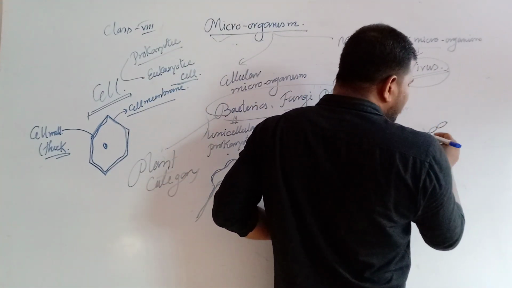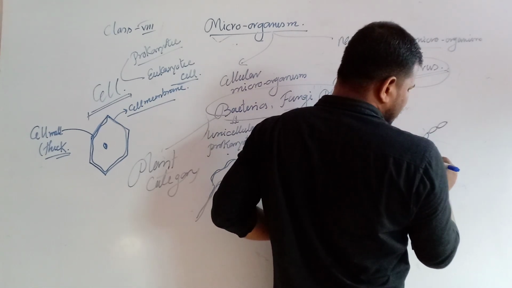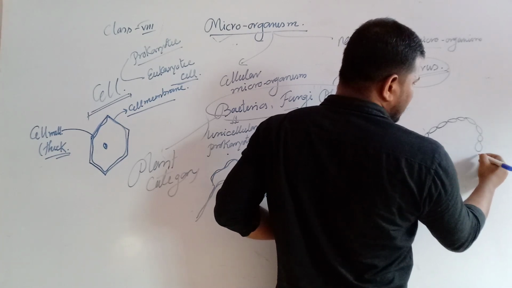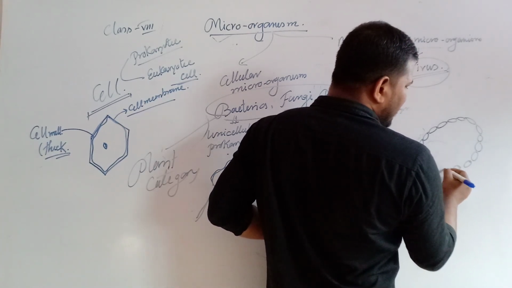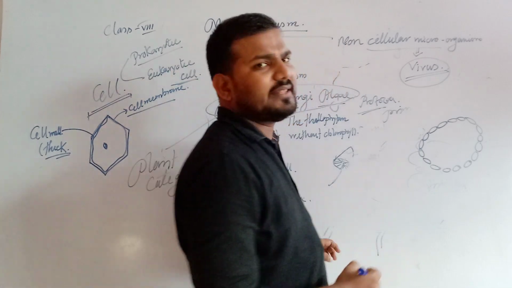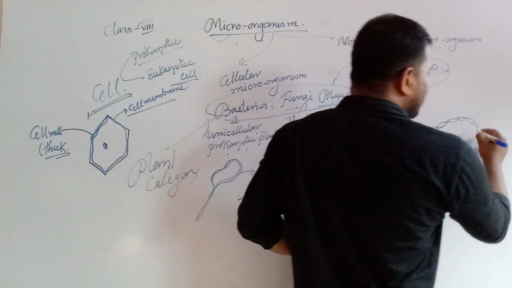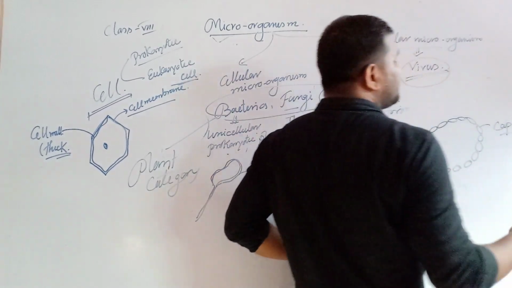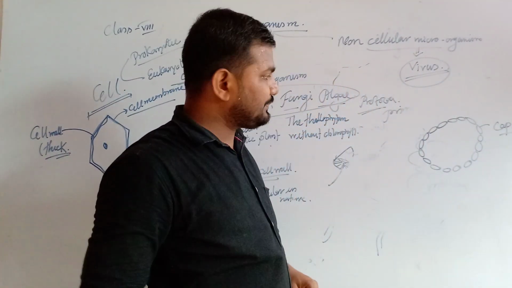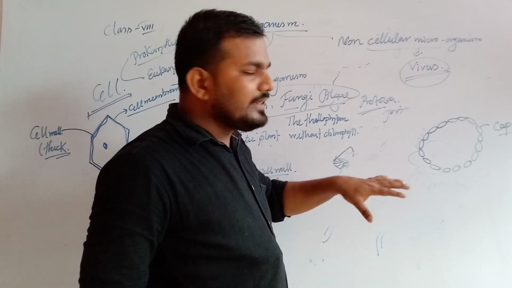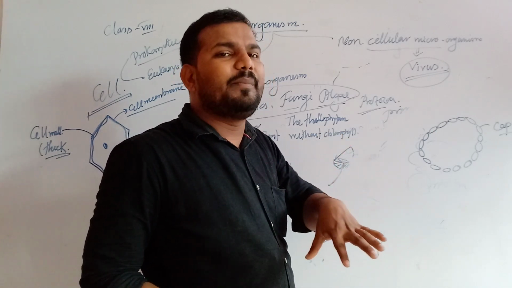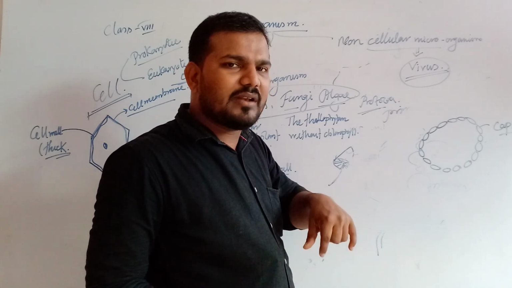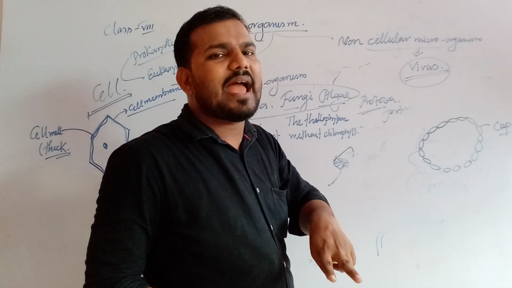When we observe the structure of the virus, every virus contains a thick outermost covering which is made by protein and lipid, known as a capsid. Now, within the capsid, protoplasm is absent. Protoplasm means mixture of cytoplasm and the nucleus. So, these two components are absent.